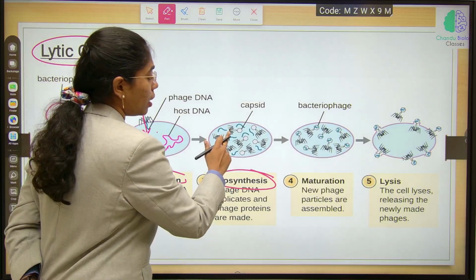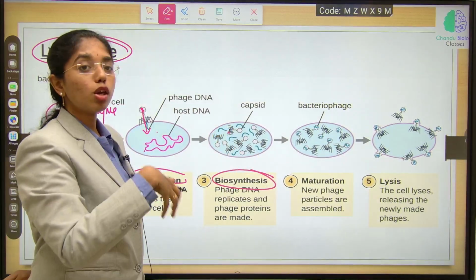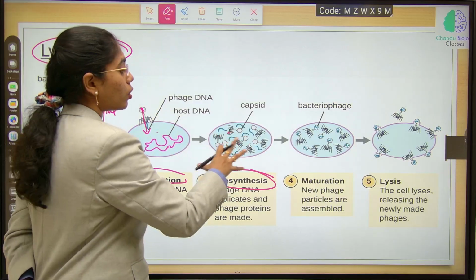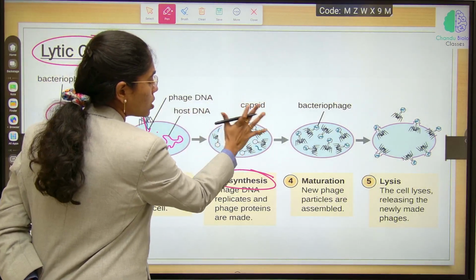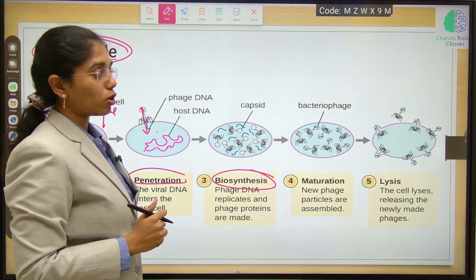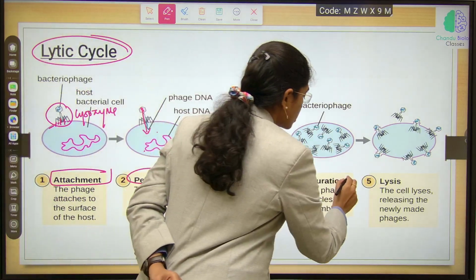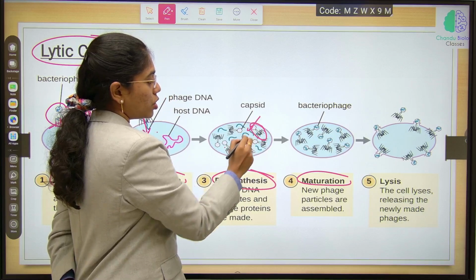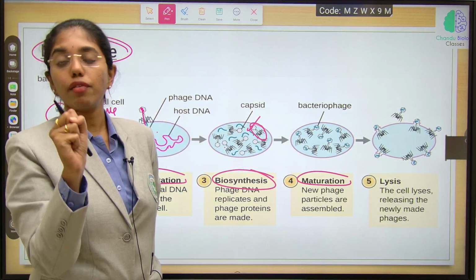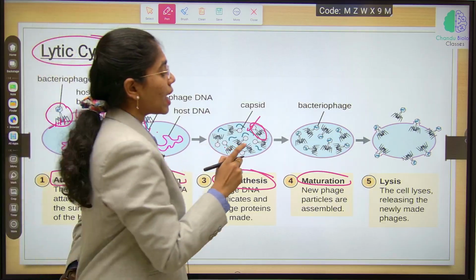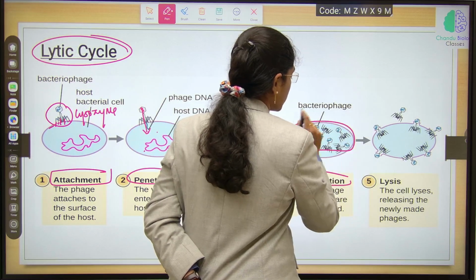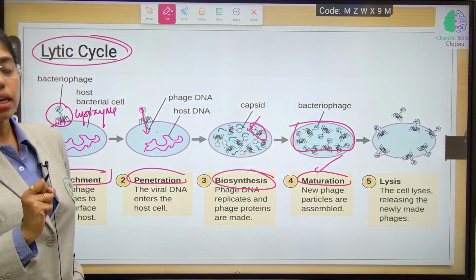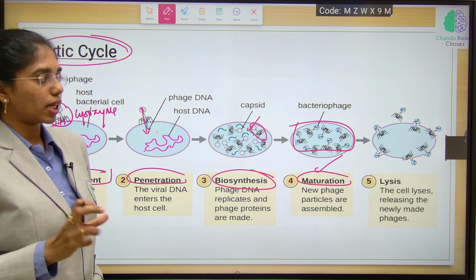Okay, the viral genetic material will make use of the host DNA or the host metabolic machinery, and it will synthesize the protein coats and the genetic material. This is the biosynthetic phase. And 4 is maturation. Now different virions, different protein coats and genetic materials will unite and form one complete virion. As such, many virus particles are formed and they mature. New phage particles are assembled here in this 4th stage, that is maturation.